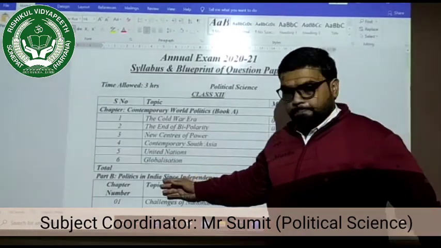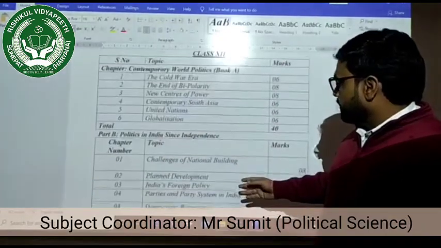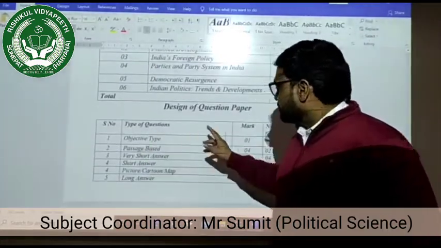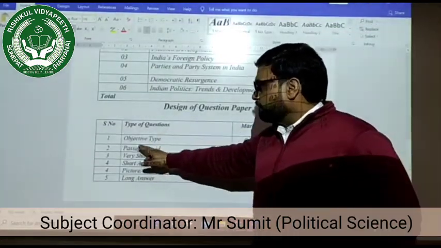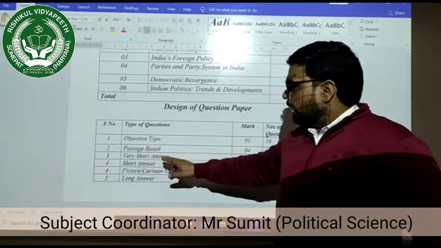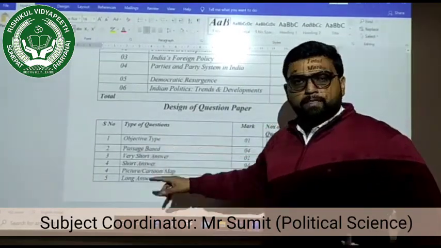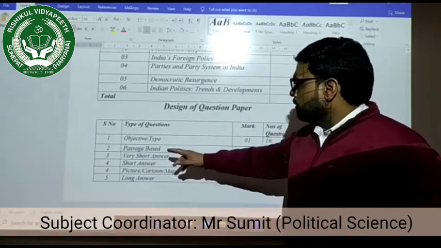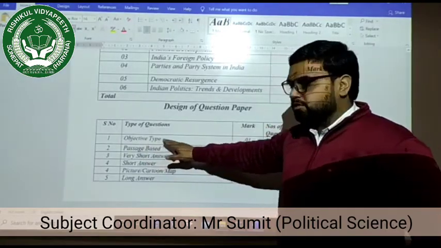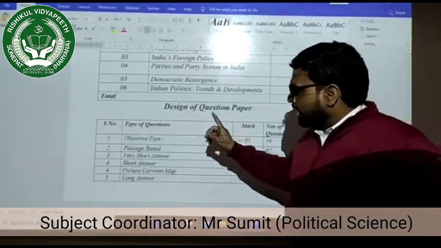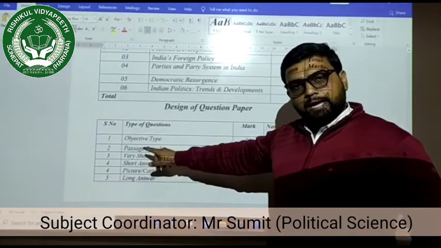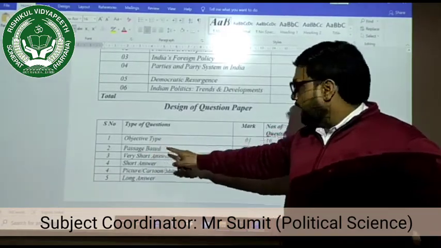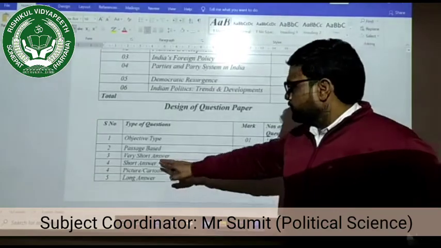And when we see the marks distribution, actually I'll be telling you about the design of the question paper. According to the types of question, the very first type is objective type question, and in objective type questions you will be getting maybe an MCQ, maybe a definition based, maybe a one word answer, and in total these objective type questions will be 16 questions. And after that there are 2 passage based questions. Again in the passage based questions you will be getting 4 MCQs from each passage, and there are in total 2 passage based questions.